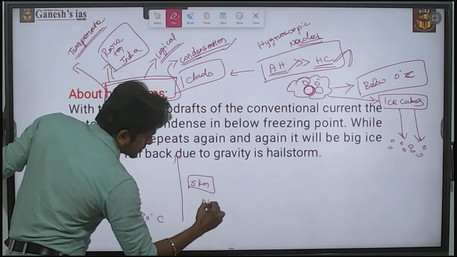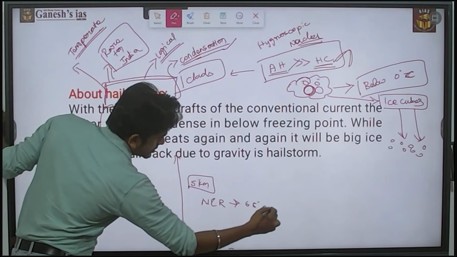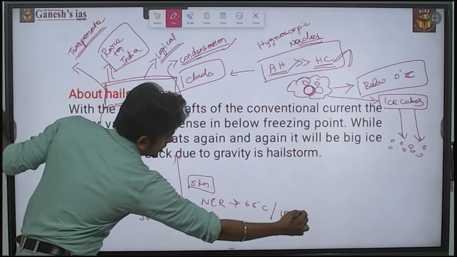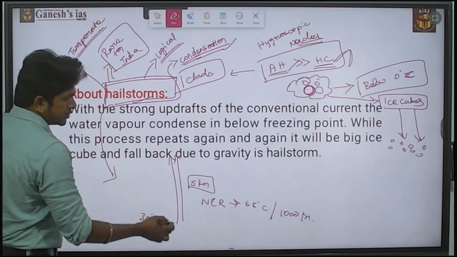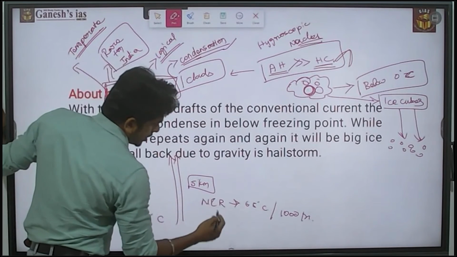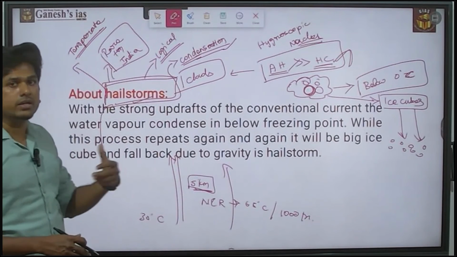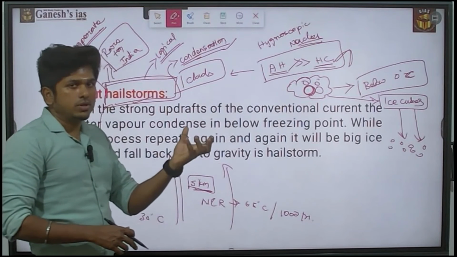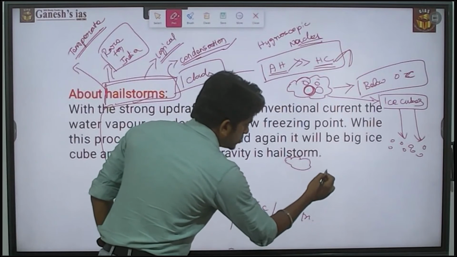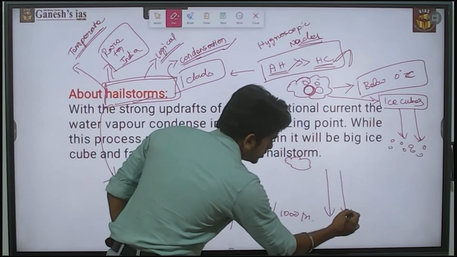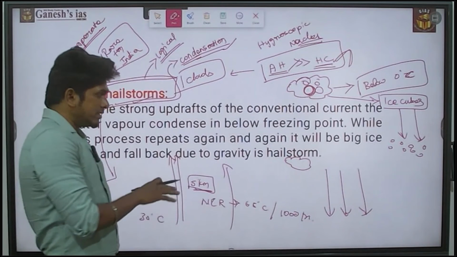Whereas the normal lapse rate is 6.5 degrees Celsius per 1000 meters. So to achieve the freezing point, it has to travel around 5 kilometers upward. So it needs a strong convectional force. And after it forms a hail, it has to travel another 5 kilometers to reach the earth surface, the ground surface.